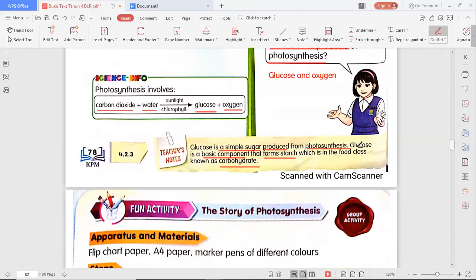So glucose is a carbohydrate. So you have learned about the food class, right? So still remember about carbohydrate. So glucose is one type of carbohydrate. Okay, so we have learned about the process of photosynthesis and the products. So I hope you clear with it.